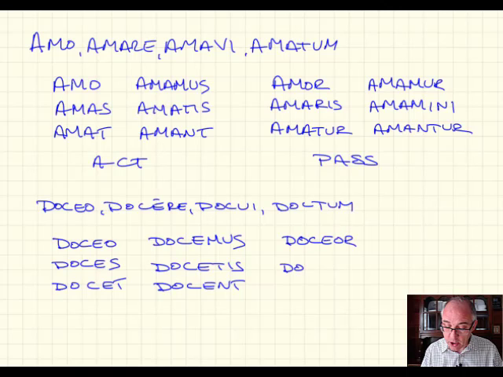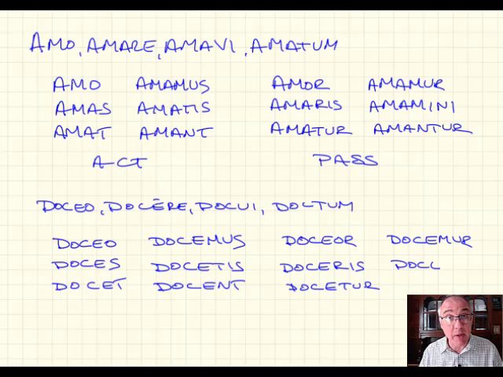Doceor, doceris, docetur, docemur, docemini, docentur. This you should be well familiar with. Let's look and see how we do it in the third IO and fourth conjugation, and I'm going to demonstrate that there's not a significant difference.